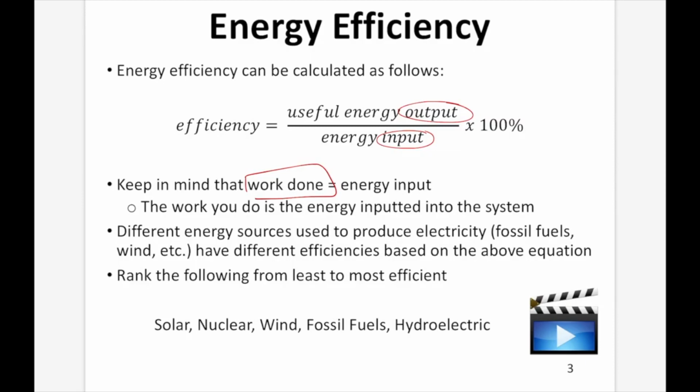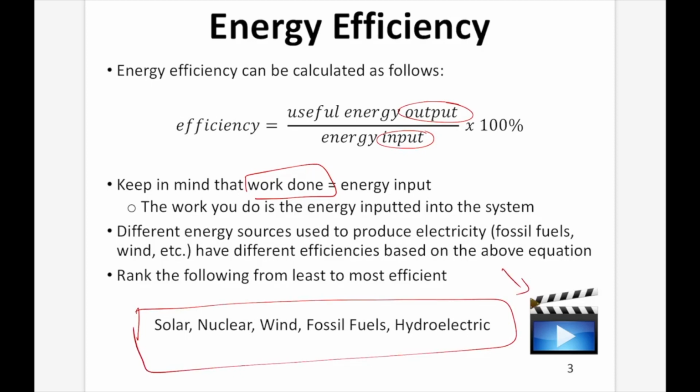Different energy sources used to produce electricity, so fossil fuels, wind, etc., have different efficiencies based on the above equation. So what I want you to do is pause the video and rank these from least to most efficient. Then I want you to watch this video to get the results. Once you have the results, compare your answers and see how well you did.